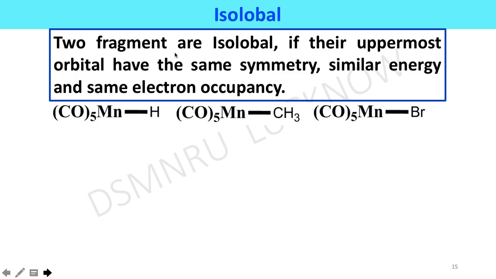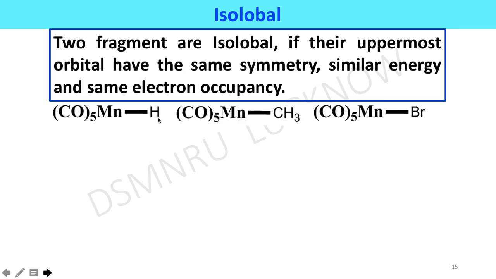Isolobal can be defined as follows: two fragments are isolobal if their uppermost orbital has the same symmetry, similar energy and same electron occupancy. In the case of the pentacarbonyl manganese hydride complex, the manganese pentacarbonyl fragment shares one orbital, one electron with a hydrogen atom to make a metal-hydrogen bond.